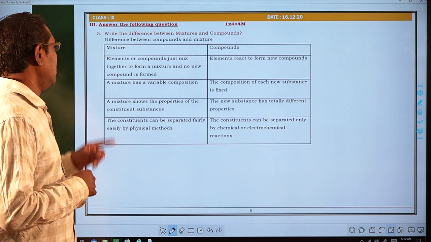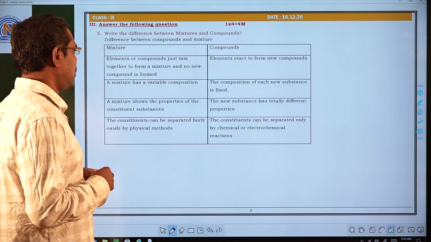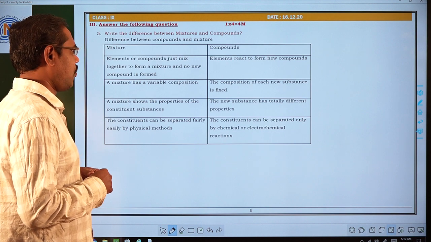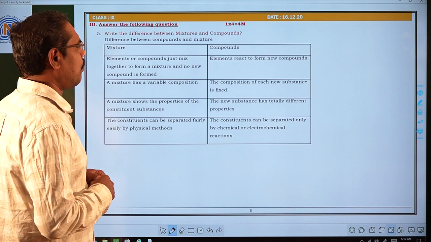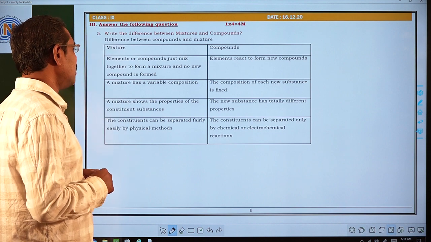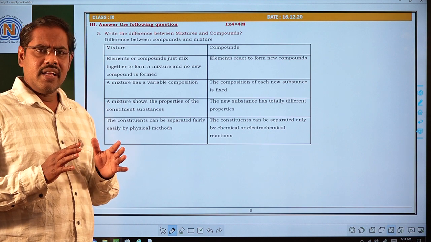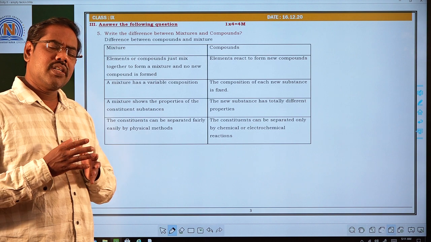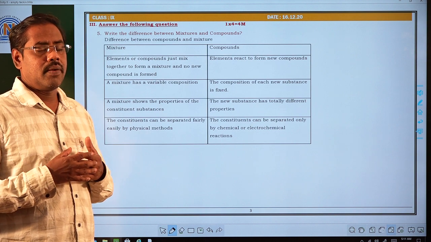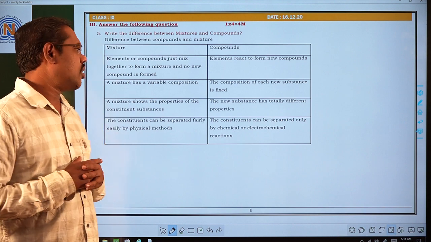Elements or compounds just mix together to form a mixture and no new compound is formed. In compounds, elements react to form new compounds. Next, a mixture has a variable composition, not a fixed proportion. In a mixture, the components can be combined in any proportion. But in a compound, the components are always combined in a fixed proportion.